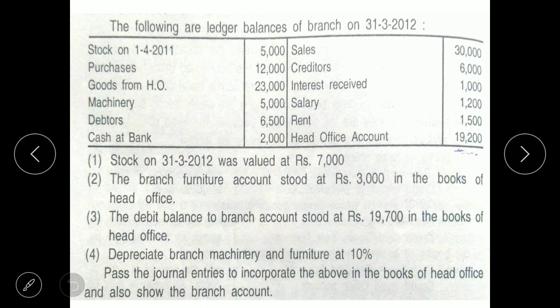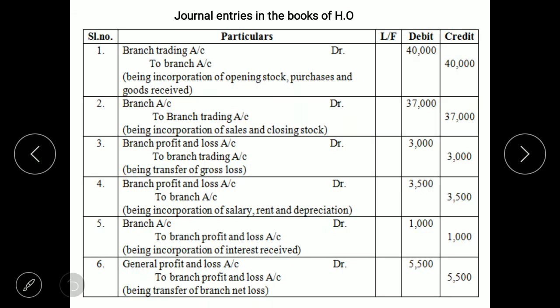Credit side of profit and loss account, we have only one, that is interest received. So the journal entry will be branch account debit to branch profit and loss account 1,000, 1,000, being incorporation of interest received.